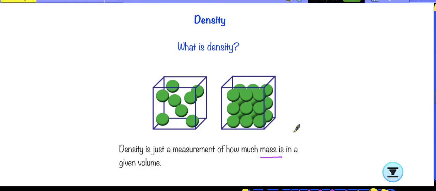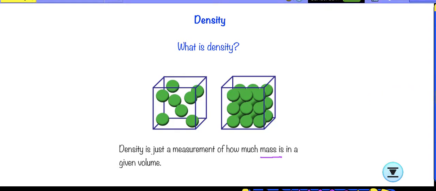So one thing I want to remind you: a lot of real life situations we encounter are talking about how much mass or the weight on the Earth. So we consider that they are the same thing only in this situation. That's what I want to introduce for density.